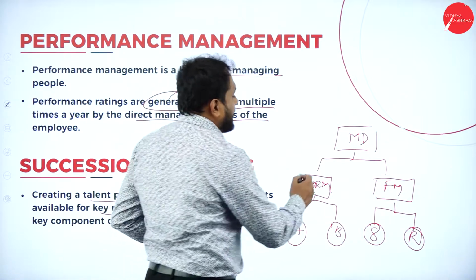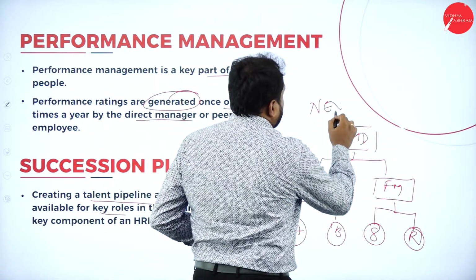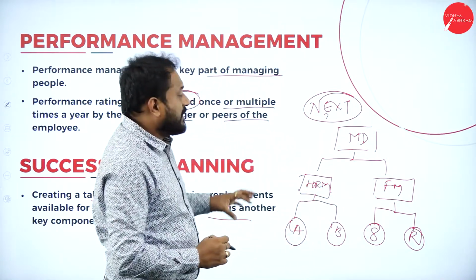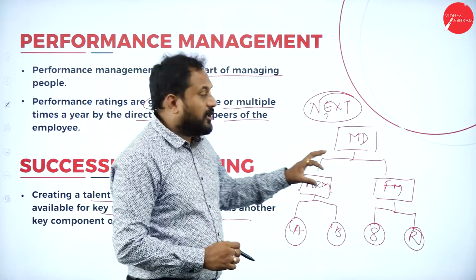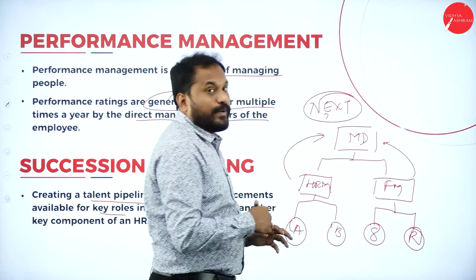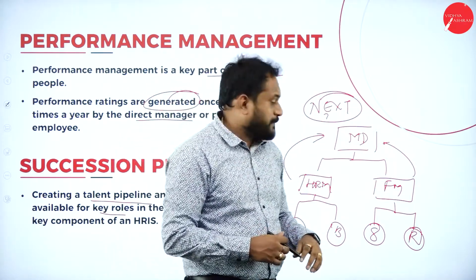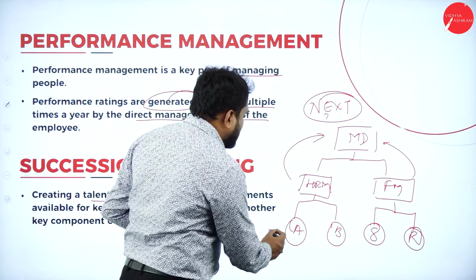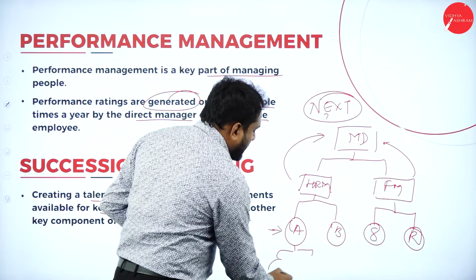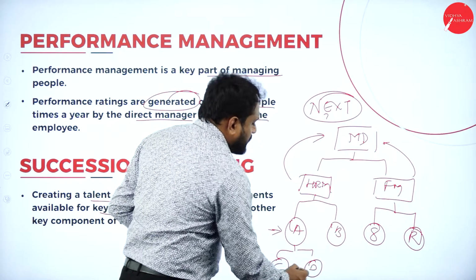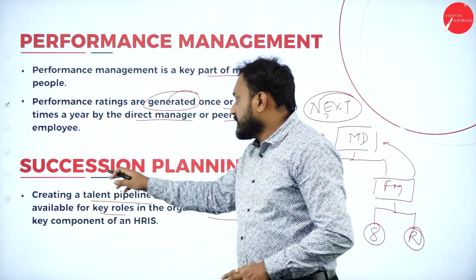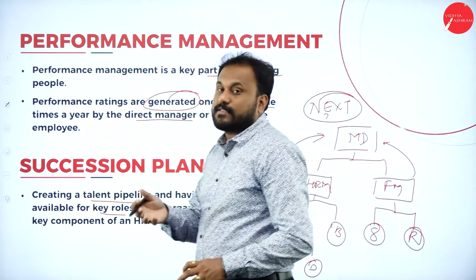Now, who will be the next MD? Who is the next? It is a big question mark. So what happens is HRIS will let us know who is capable of being an MD, whether it is the HR manager or the finance manager, or they'll go with somebody else from outside. Now we know that this person A will get retired. Now who will take his job, whether it is person C or person D? So HRIS will give us a proper kind of a thing, that is, who will be the succession planning for the next coming person.